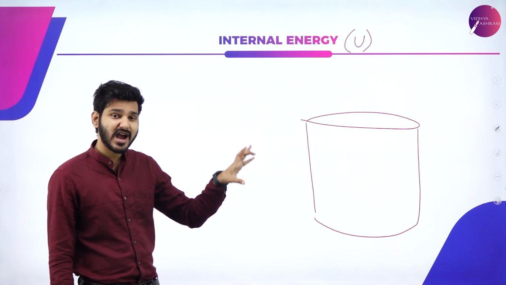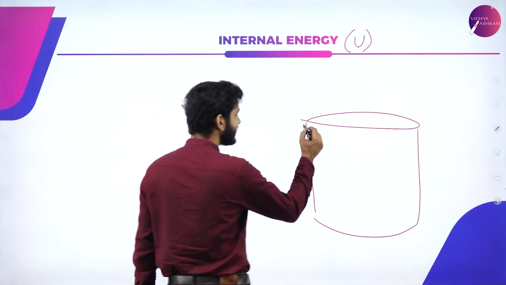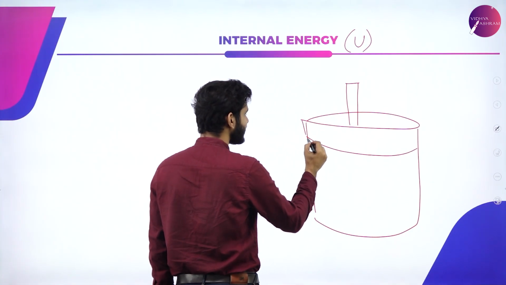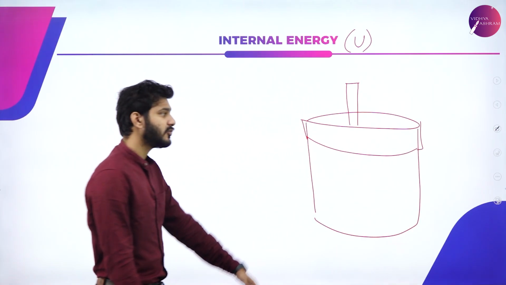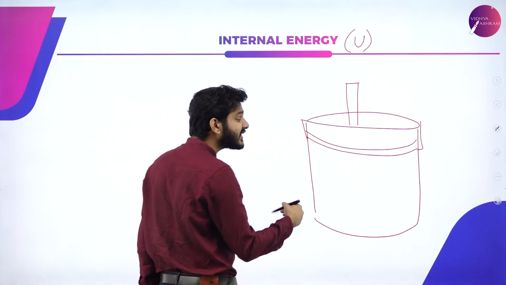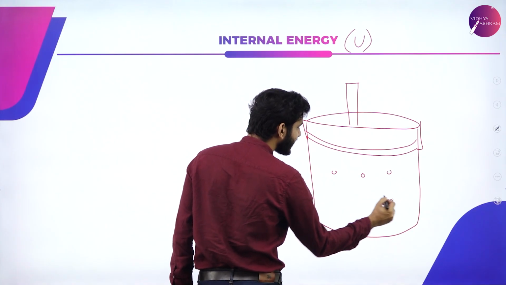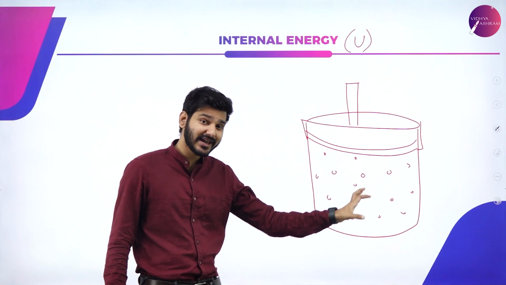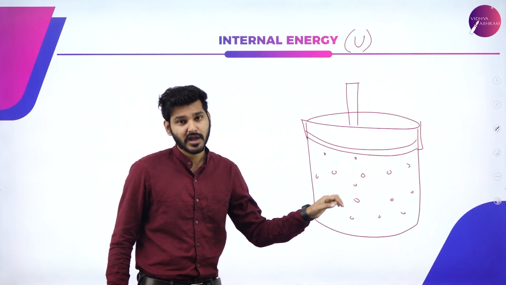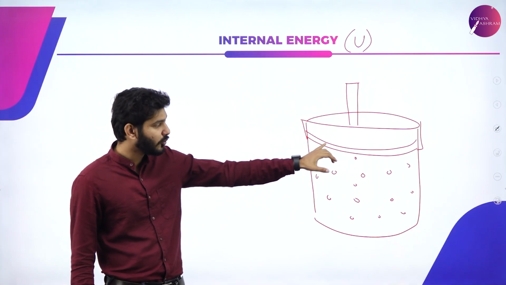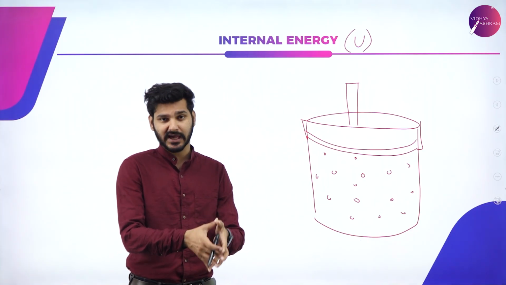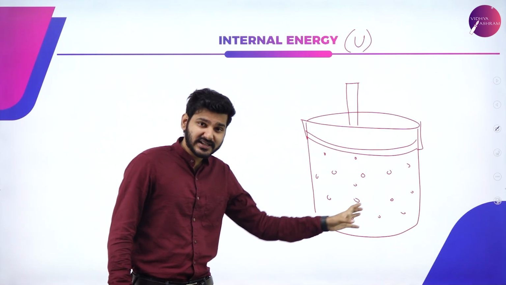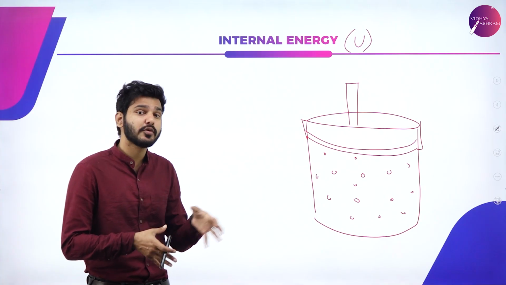So if I am taking a gas inside a container, let's say this is a container with a movable piston, like this. So this is a piston arrangement which can move up and down. Inside this arrangement, I place several gas molecules like this, inside this particular chamber. So this is a movable piston inside which I have filled some gas. This particular gas itself is my system, and this system containing gas is what I'm going to observe.